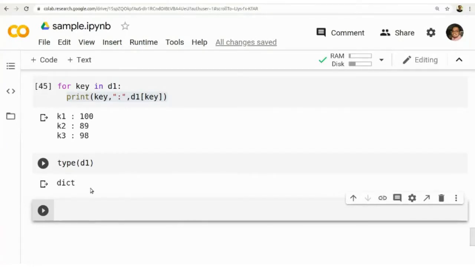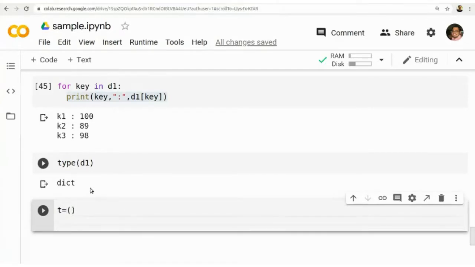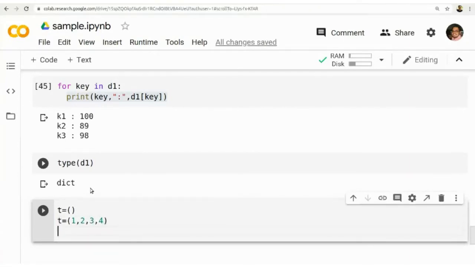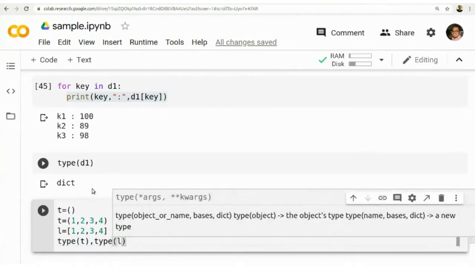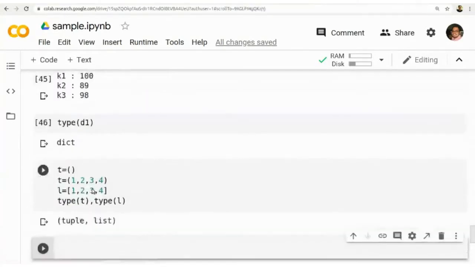Then tuple means it's again a collection of elements. It is like a list. Say T is equal to an empty tuple. Then you can add elements to the tuple like 1, 2, 3, 4. Say L equal to 1, 2, 3, 4. The same elements, but one is a tuple, another one is a list. You can check the types, type of T, comma, type of L. Well, first one is a tuple and second one is a list.